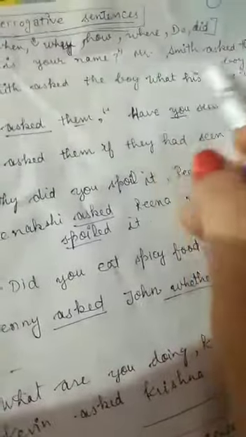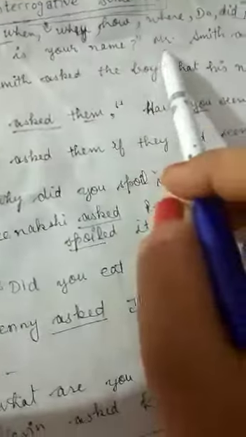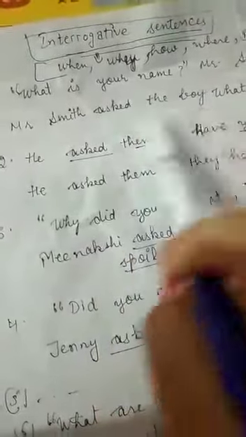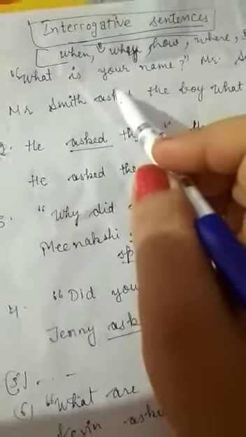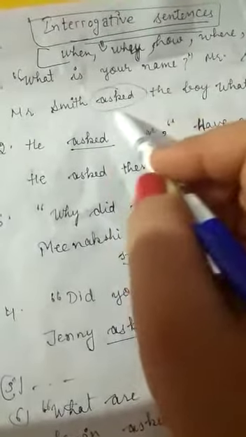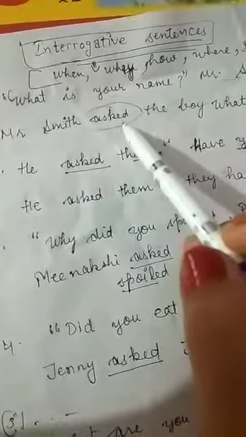So the reporting verb will occur at the beginning in the indirect speech. Mr. Smith asked the boy, up to this. And you will mark one thing, that instead of said we have used the word asked, because this is a question. So in the reporting verb, the verb we are going to use will be asked the boy what.